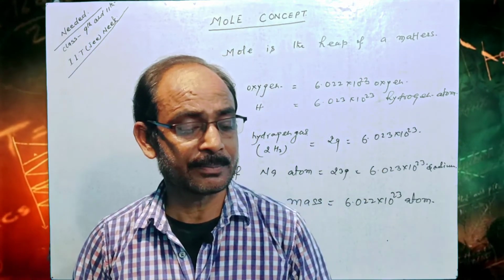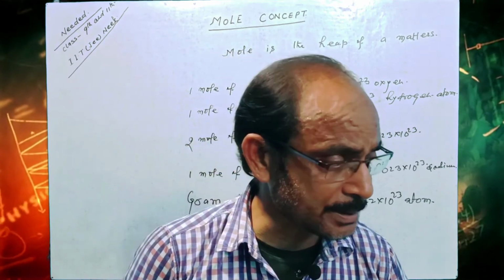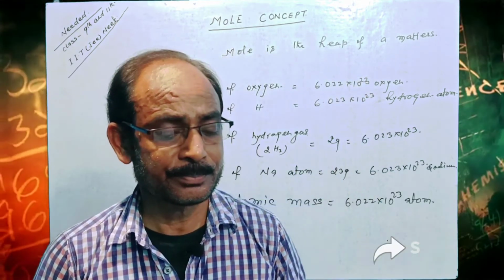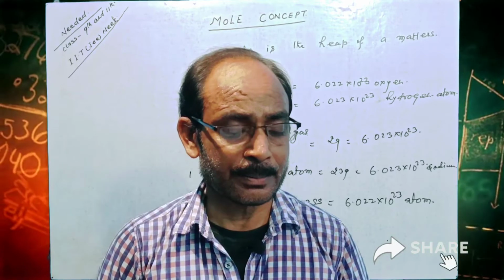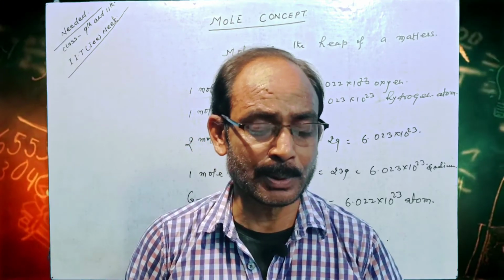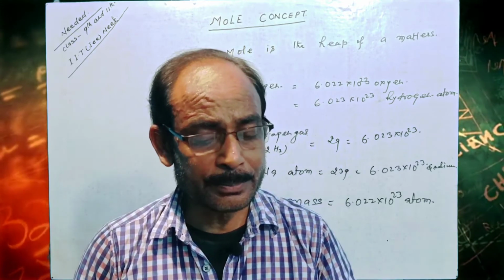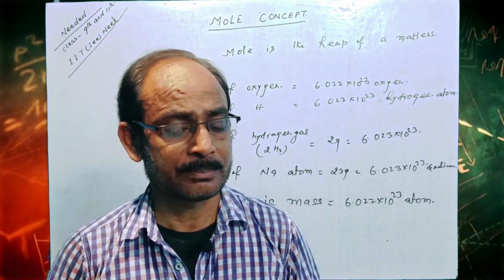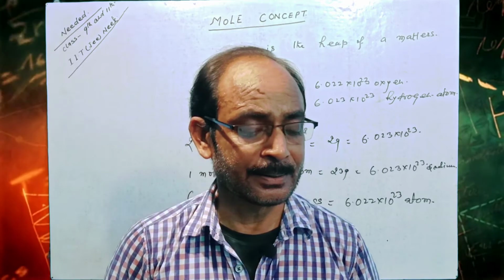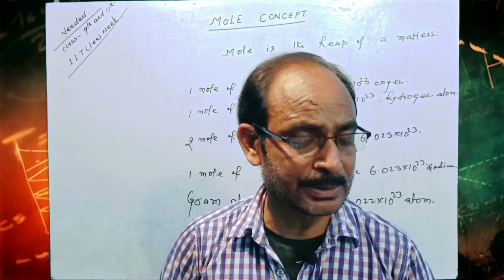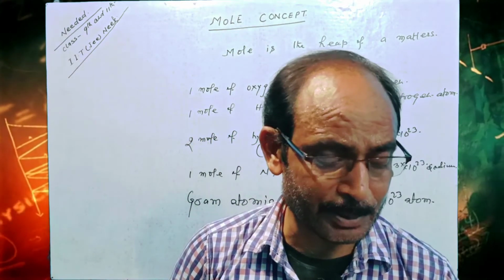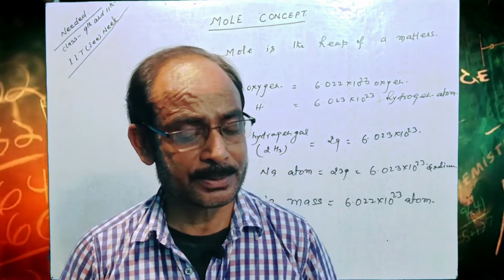As there are carbon atom is 12 gram, 12 gram of carbon contain 6.023 into 10 to the power 23 atoms.